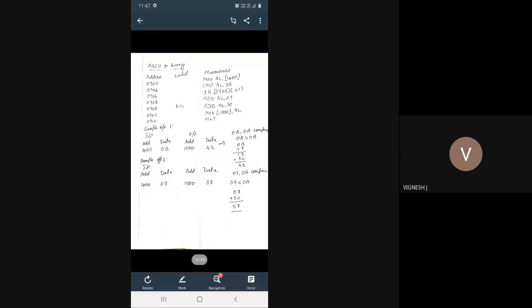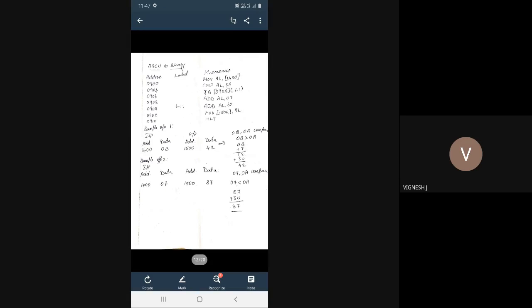If it is less than 0A, you don't get any borrow, so it will jump to the memory location 090A, that is your L1 label. It will add 30 to the accumulator register value, and after adding, the result will be stored in the accumulator. The accumulator value will be stored in the memory location and it will halt the program.